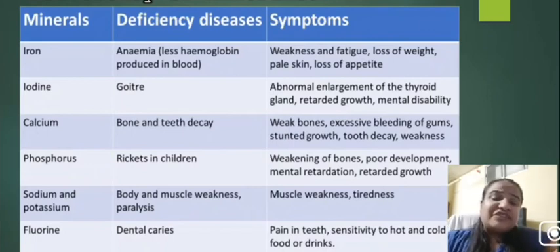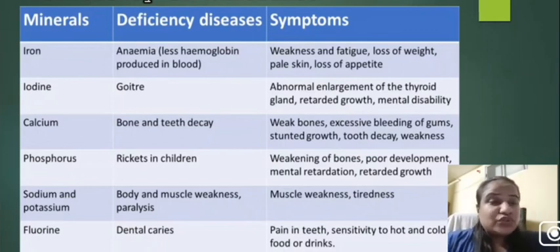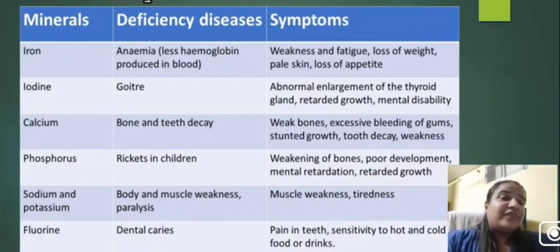So these deficiencies can be overcome. They are not permanent if somebody consumes the right amount of diet. If a person is suffering from a deficiency, he or she can make their life better by eating the right amount of food and the right food with the right source of nutrient, and then they can overcome this deficiency. So deficiencies are not permanent. They can be overcome by eating the right food which is required to overcome that deficiency.